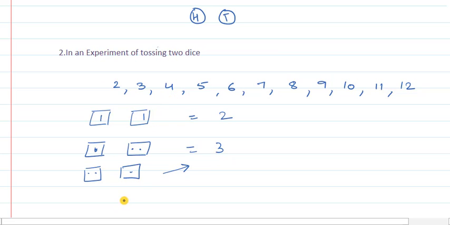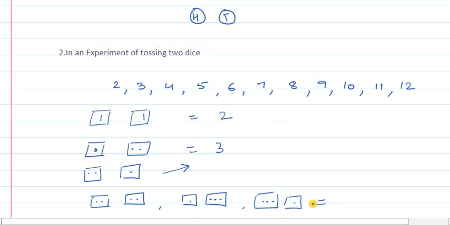Similarly, for the case having sum 4, now you can understand that both the dice may have 2, 2, or one of the dice has 1 and another die has 3 on it, or the first die has 3 on it and the second die has 1 on it. So in all we are getting the sum as 4.